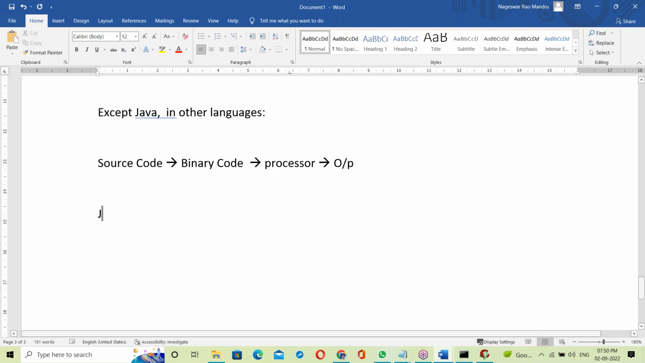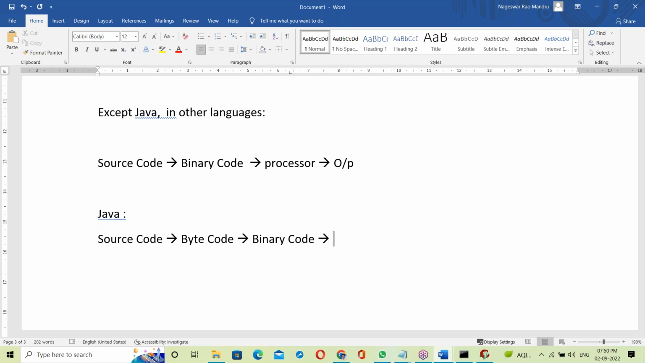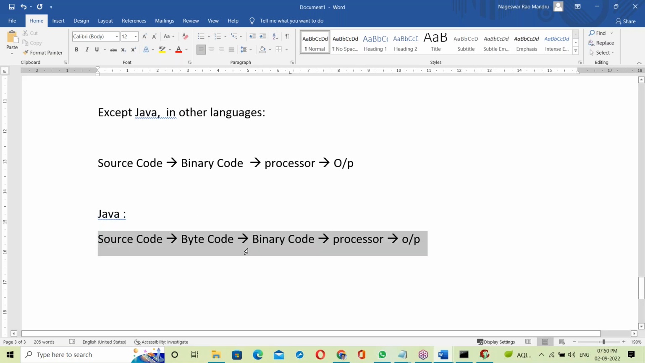Now let us see Java. What happens in Java here? First of all, source code converts into byte code. There is a byte code introduced in Java. That byte code converts into binary codes, which are given to the processor, finally generating output.